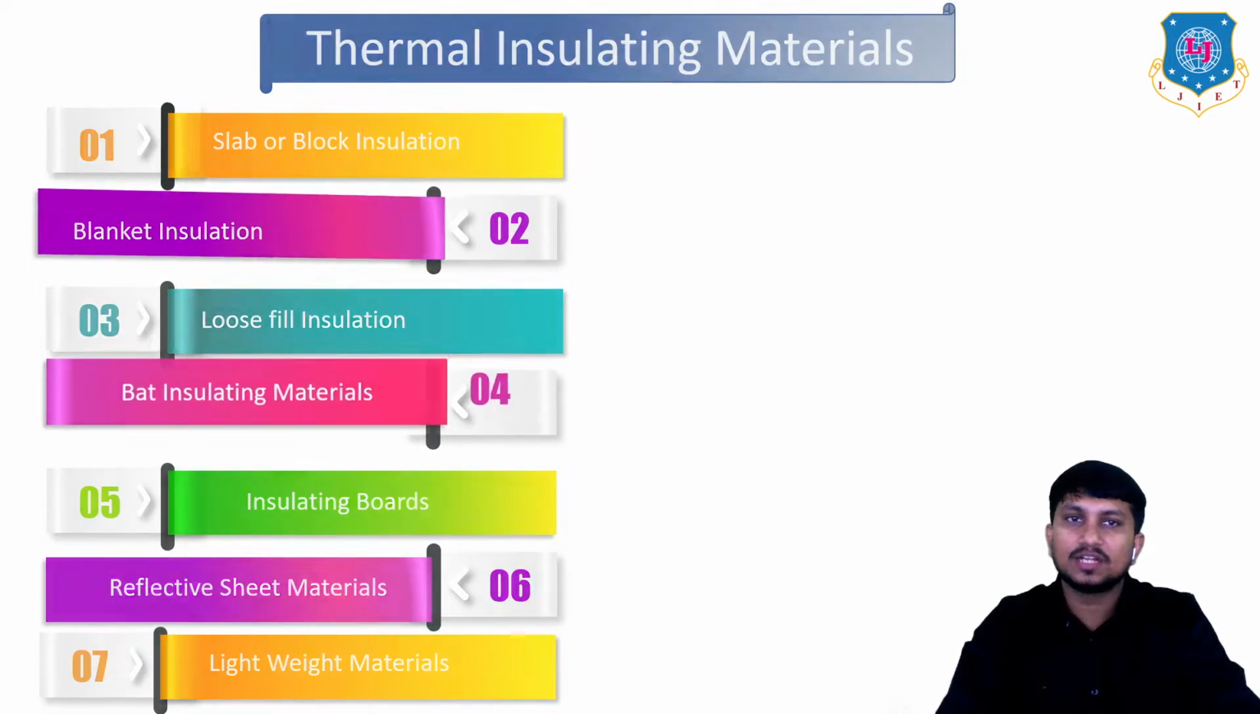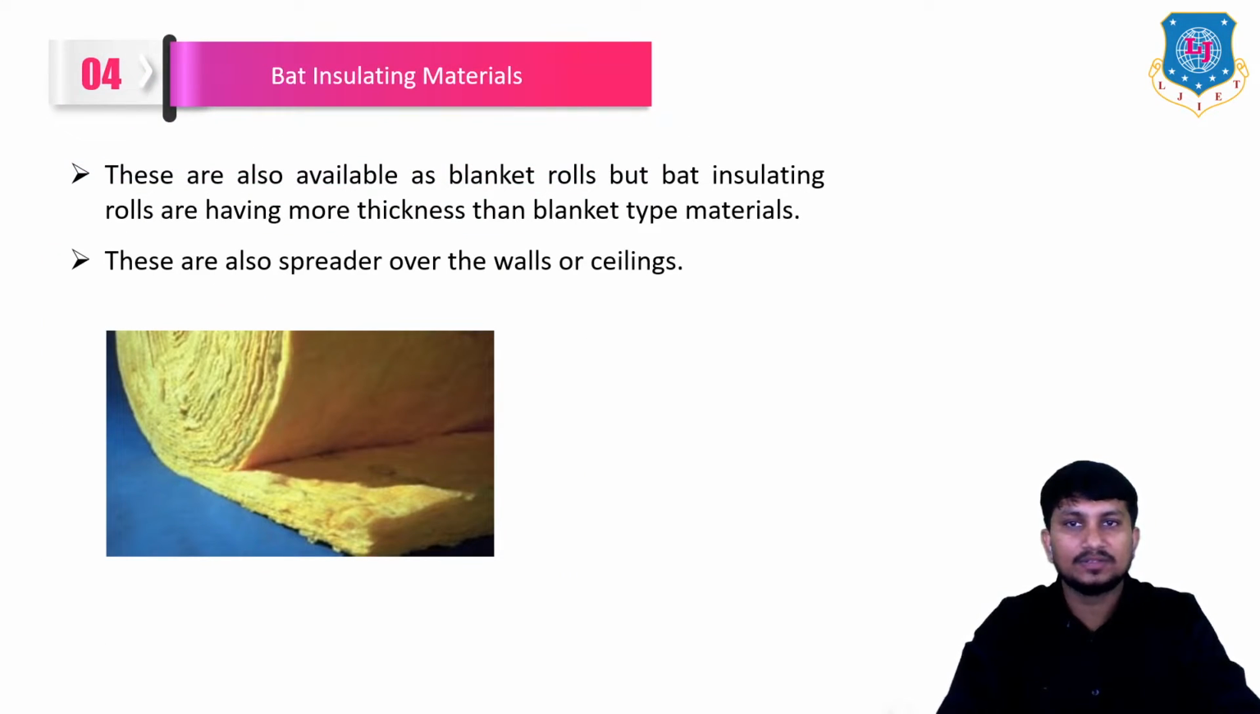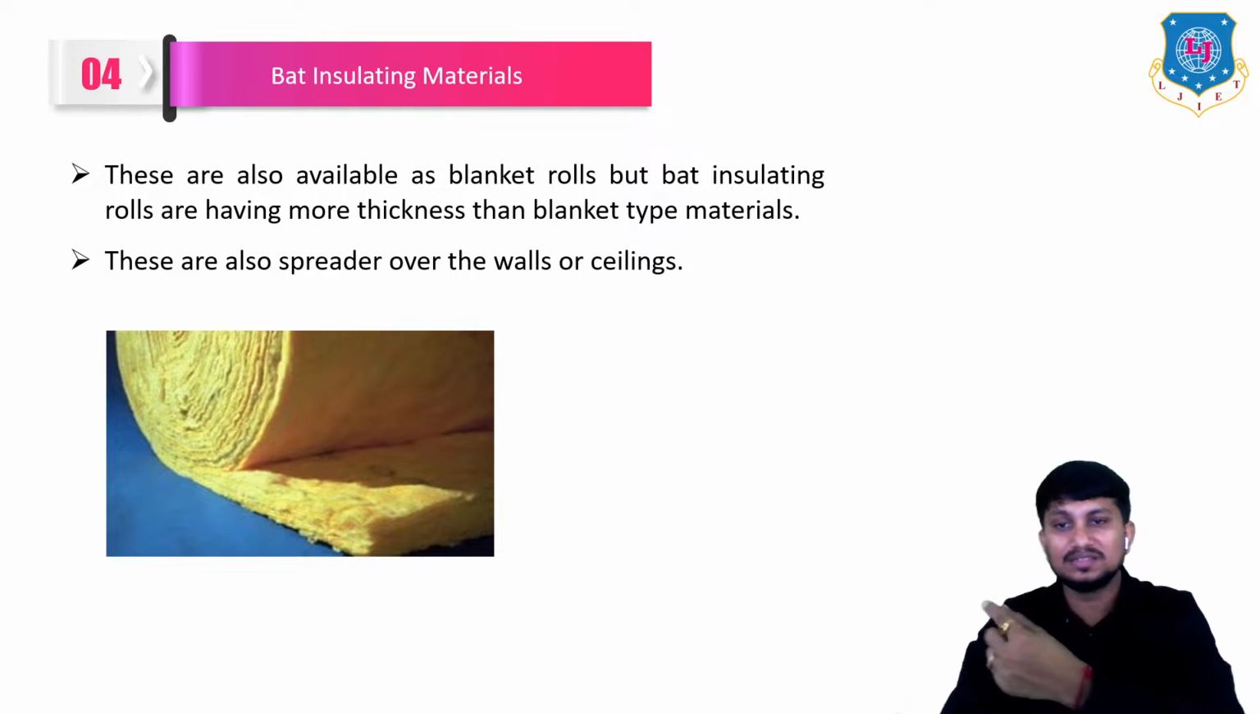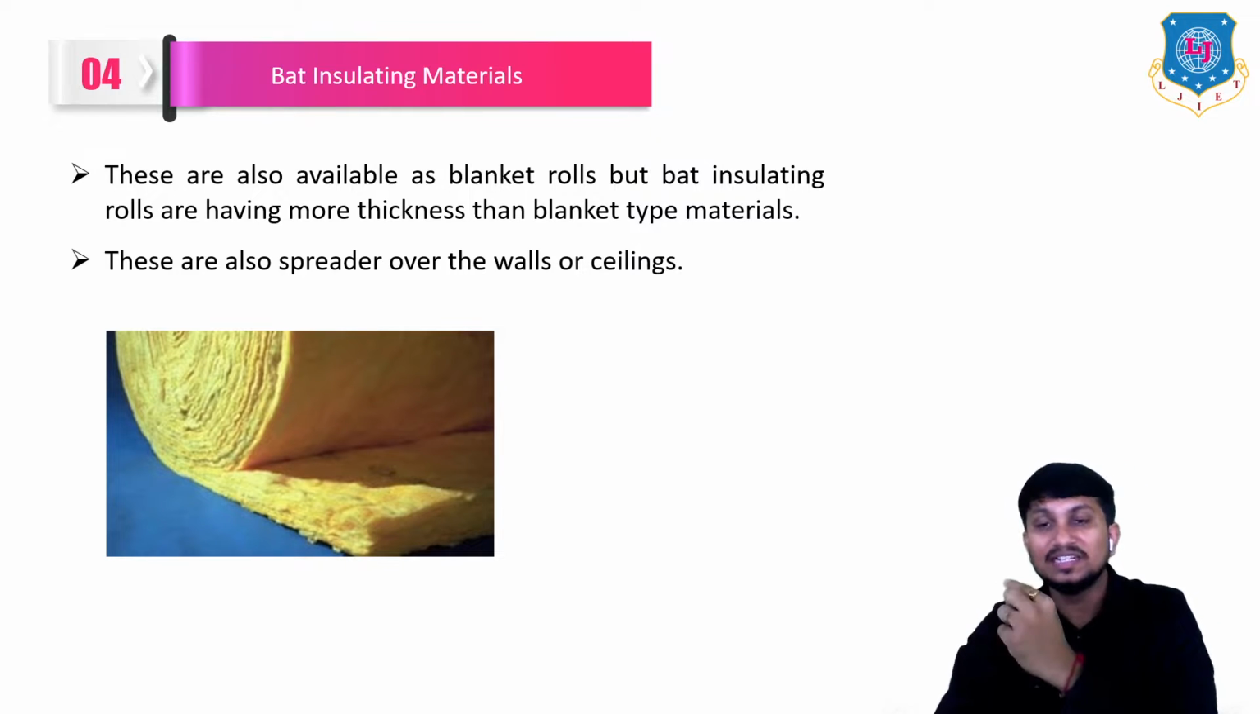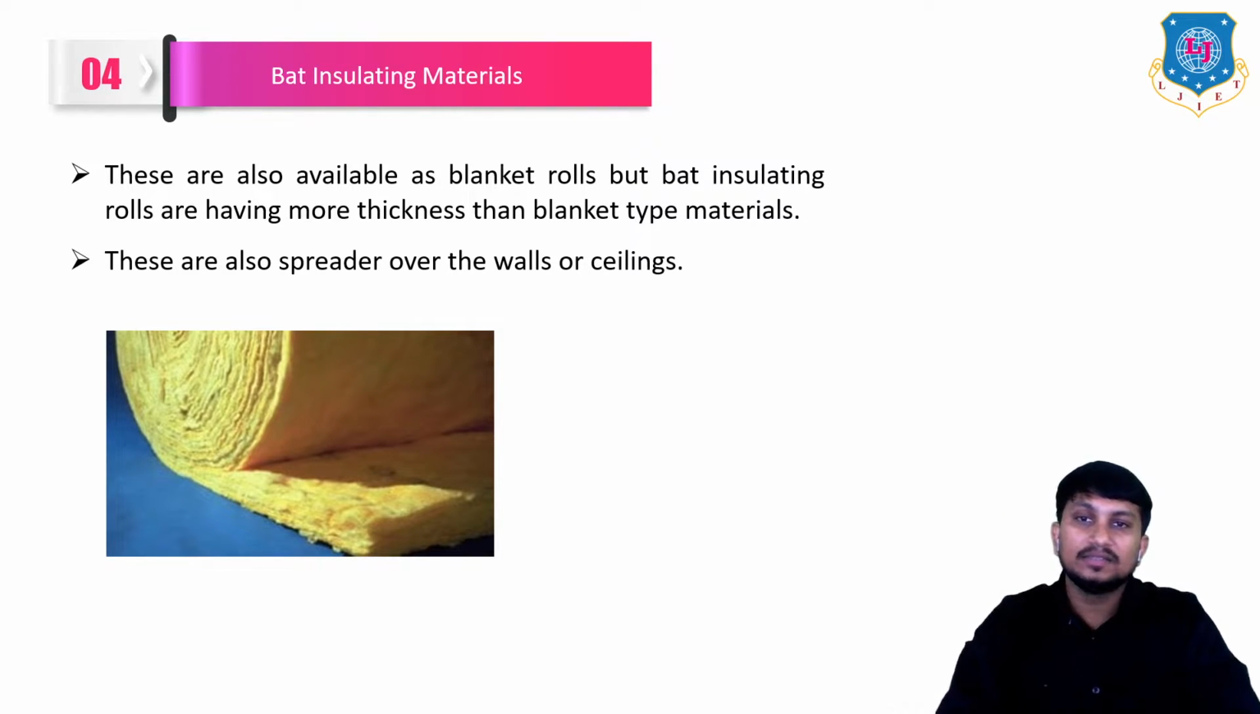The fourth type of thermal insulating material is batt insulating materials. These materials are also available as blanket rolls, but batt insulating rolls have more thickness than blanket type materials. You can clearly see the thickness of batt insulating material is comparatively more than the previous blanket type thermal insulating material. These are also sprayed over the walls or ceilings. So you can easily spread these batt insulating materials in the walls or ceilings.